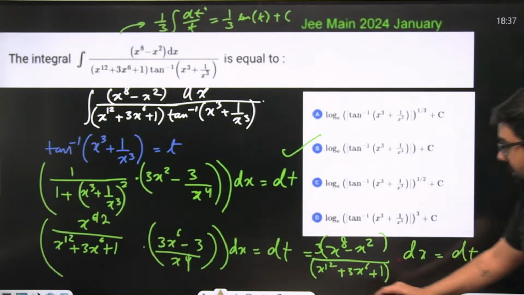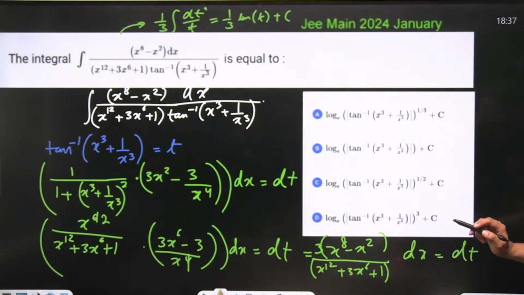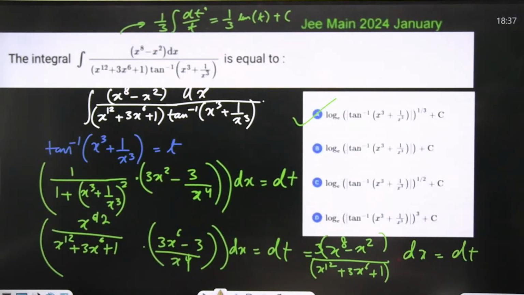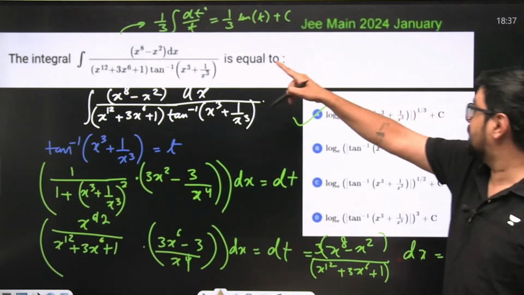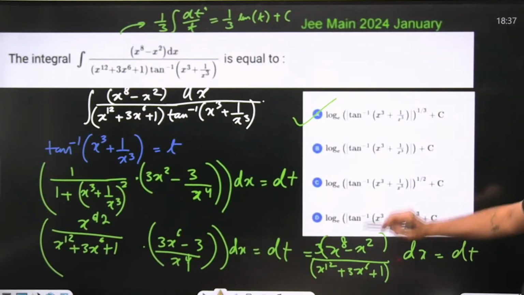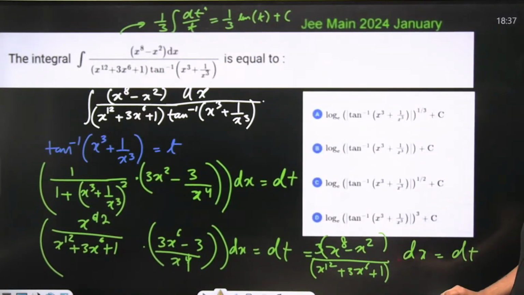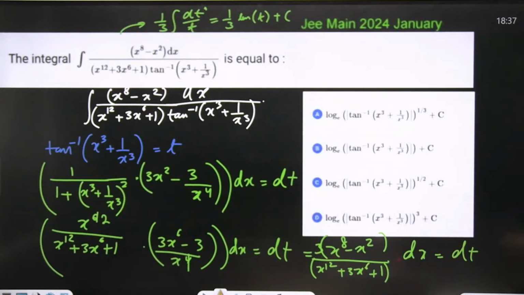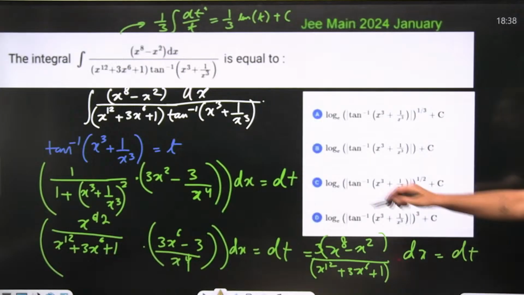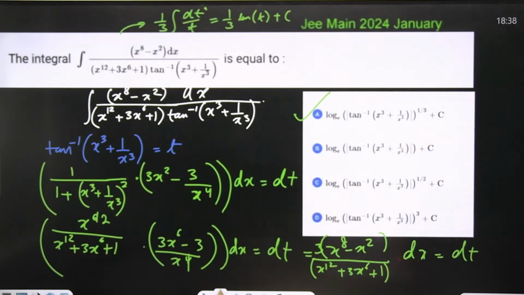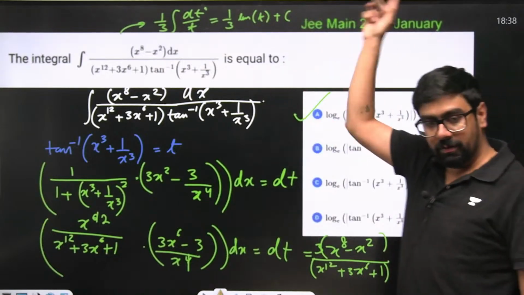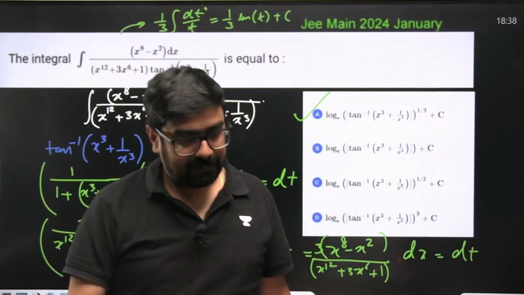No, no, wait. 1 by 3 they have discluded, right? So 1 by 3 is going up. Option A will become your answer. This 1 by 3 will go above the ln. So option A will become your answer. Right, 1 by 3 they have put on the log. So 1 by 3 will become the power there.